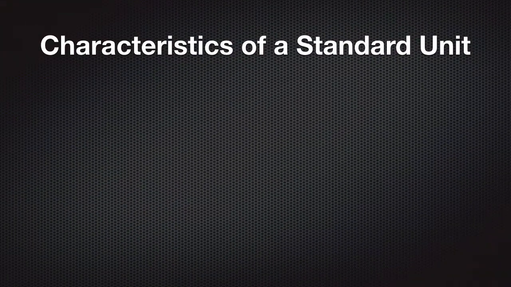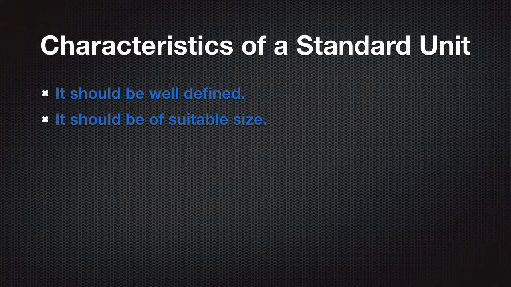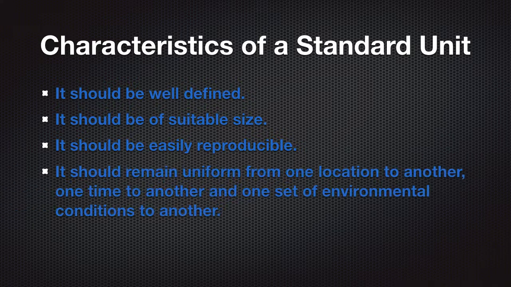Standard units upon which a measuring system is based need to have certain characteristics. They should be well defined. That definition needs to be known by everyone. They need to be of suitable size, not too large or too small. They need to be easily reproducible so that researchers all over the world can have access to them. They also need to be uniform. We can't have them changing from day to day or from place to place. They have to remain the same so that we have confidence in our measurements.